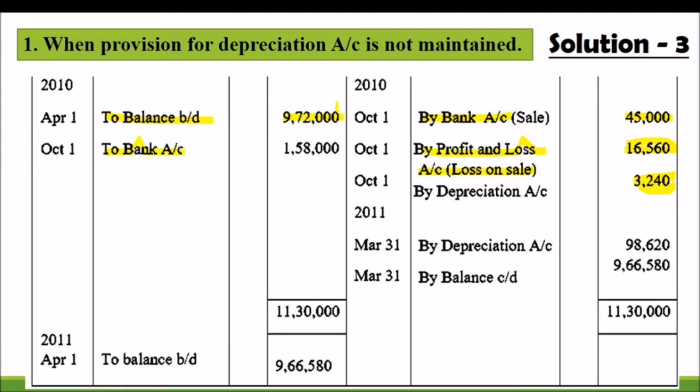And then we are recording to bank the new machinery purchase 1 lakh 58,000, and the depreciation for that machinery from October to 31st March, which will be 98,620. We are finding the balance by totaling the two sides. 11 lakh 30,000 is the total, and the difference will be 9 lakh 66,580. So this is the way we prepare the machinery account if the provision for depreciation account is not maintained.